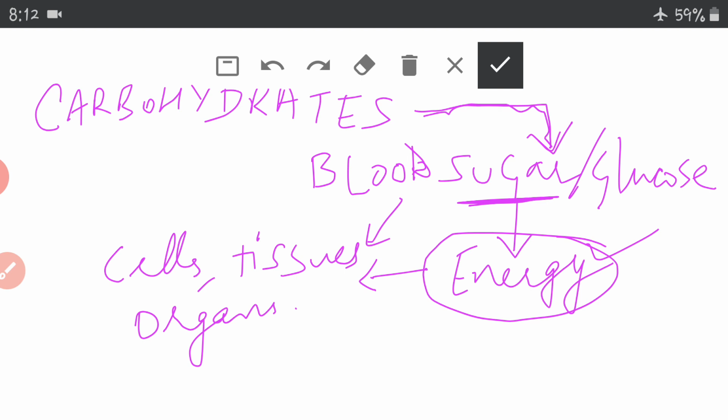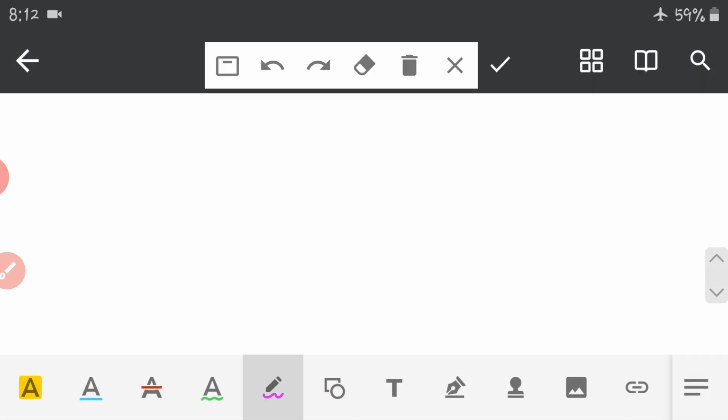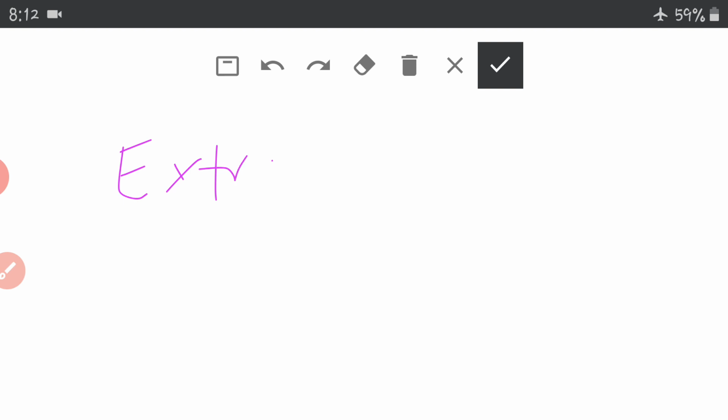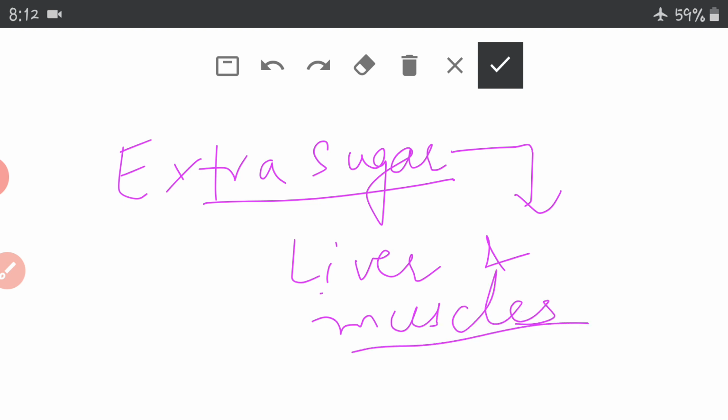Also, extra glucose or extra sugar which is left unused in our body is stored in liver and muscles, which is used later on in our body for energy.